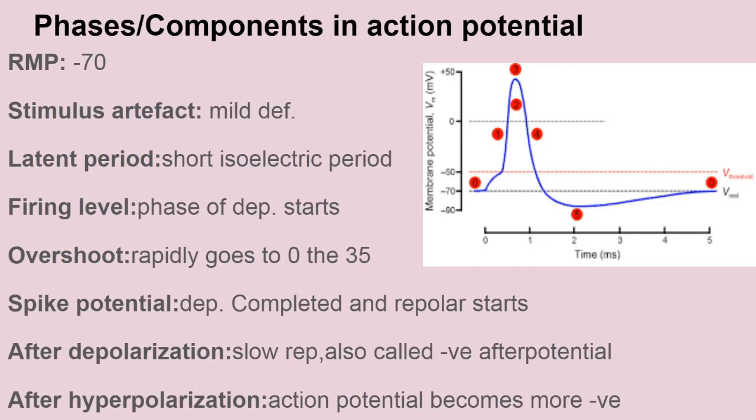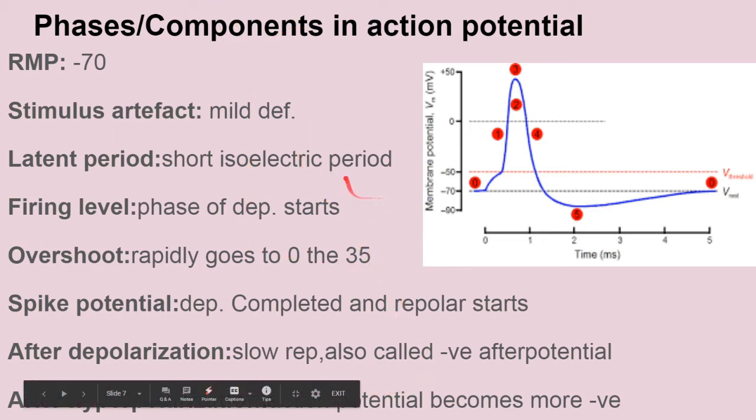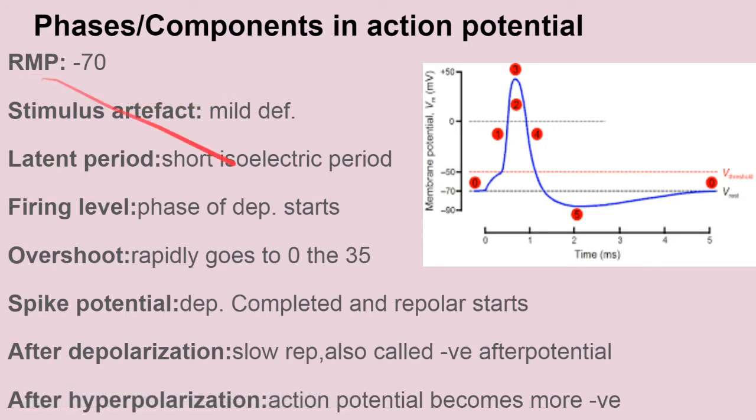First of all, a phase is a component in the action potential. RMP, we all know, is -70. These are the phases that occur during any kind of action potential, which are mainly two things, depolarization and repolarization. Let's look at the diagram.